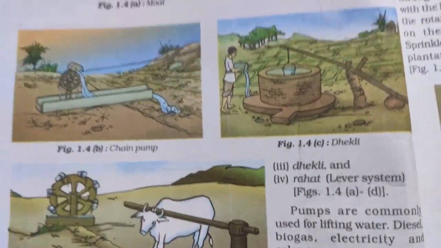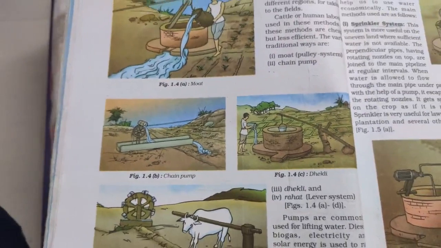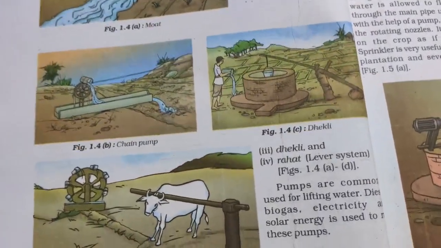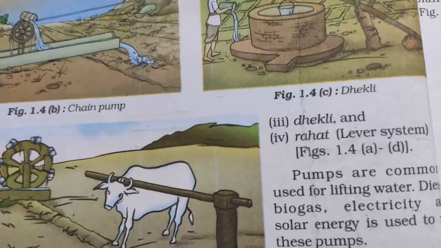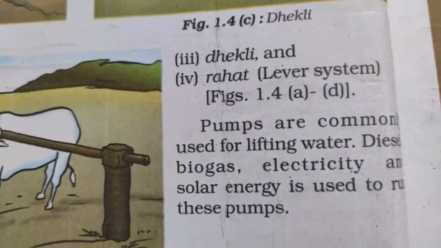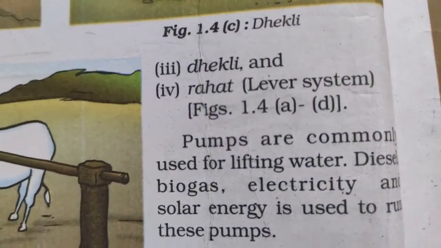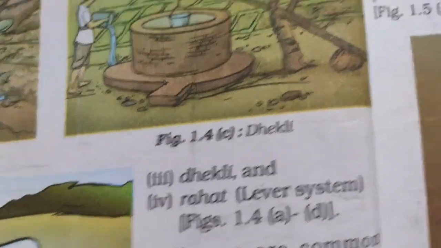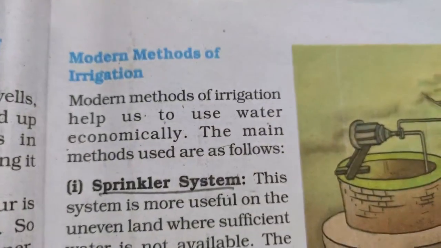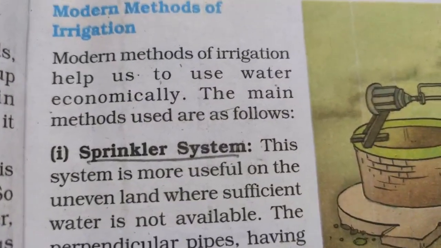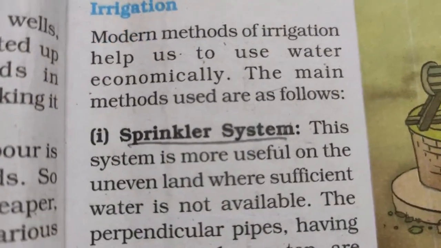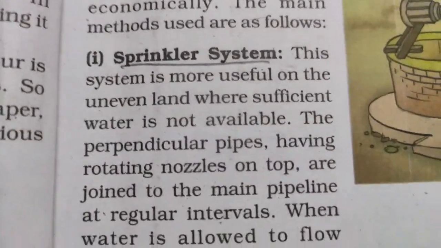Now these all were traditional, which are less expensive. They are cheaper but they are less efficient. Nowadays pumps are commonly used for lifting water. Diesel, biogas, electricity and solar energy is used to run these pumps. Modern methods of irrigation. Modern methods of irrigation help us to use water economically. The main methods are as follows.